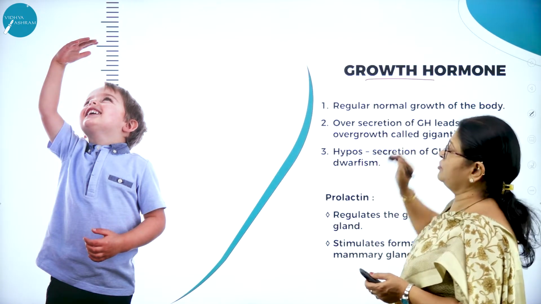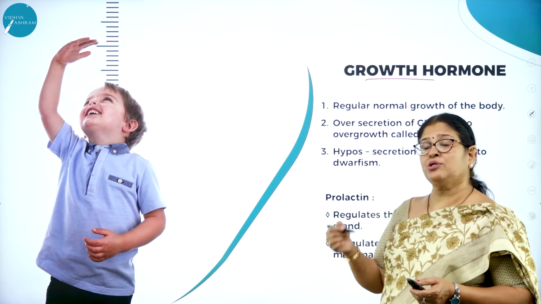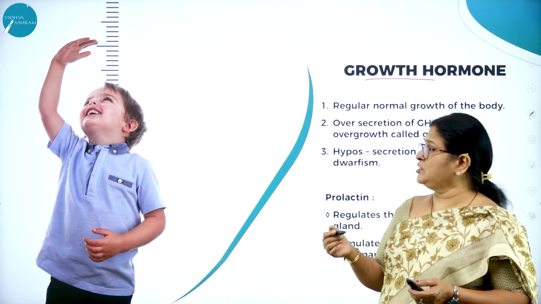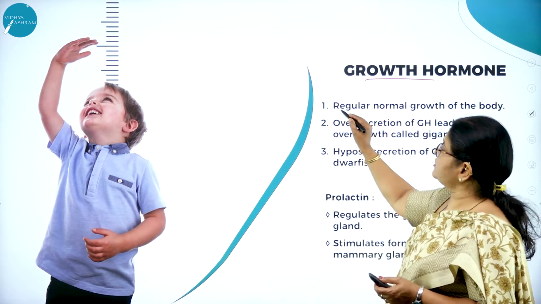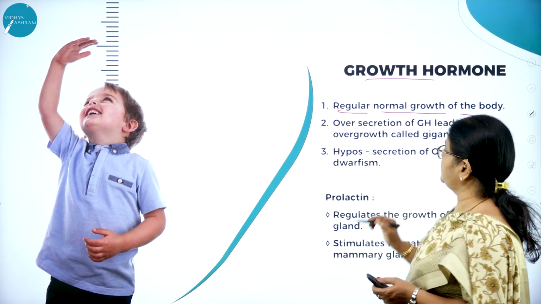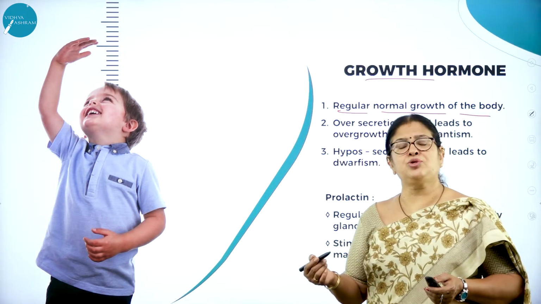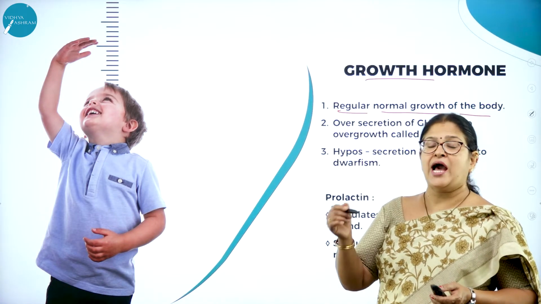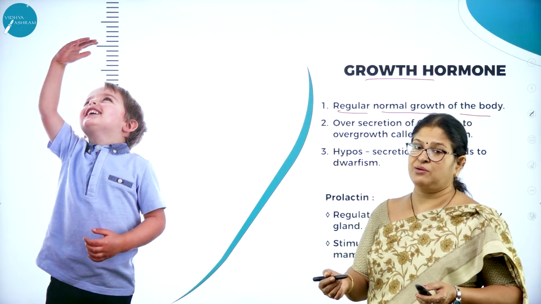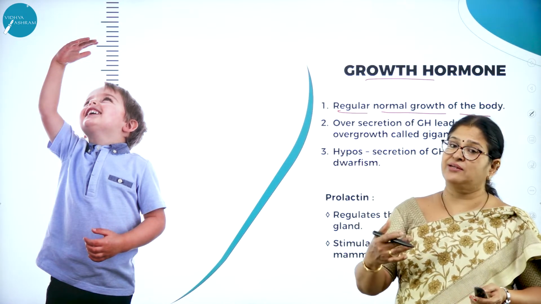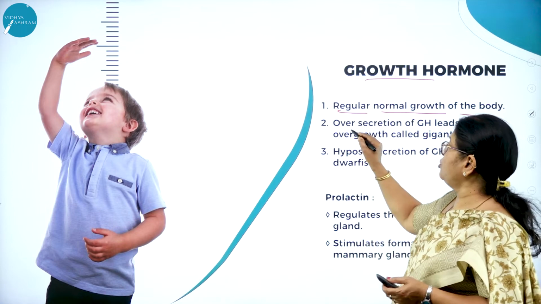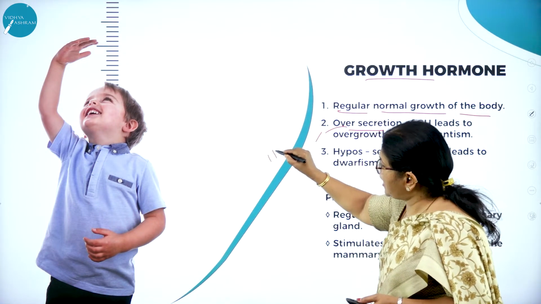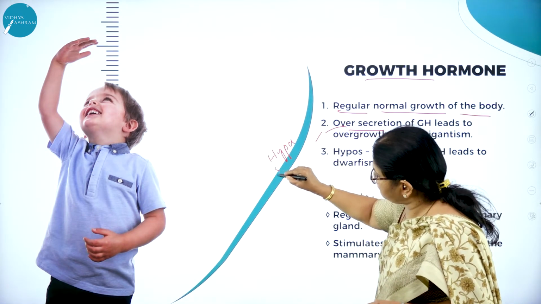So growth hormone. What is growth? As I said, growth hormone is responsible for the normal growth. So it is responsible for regular normal growth of the body. As I said, anything too much is too bad. Hyposecretion will cause some disorders. Hypersecretion will also cause some disorders. So hypo means what? Less secretion of growth hormone. Over secretion is called hypersecretion.